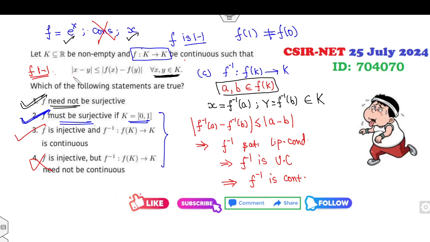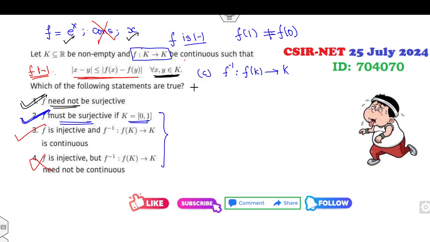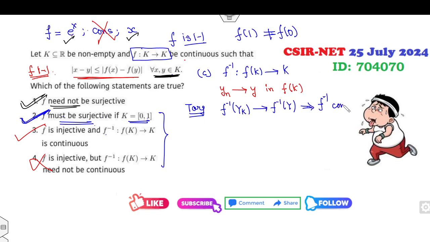Make sure, students, you have the given condition. All these options have to be proved in a similar manner. But one more method comes to my mind. What is the definition of continuity? If I choose a sequence yn converging to y in f(K), how can you prove continuity? If I prove that f inverse of yn converges to f inverse of y, that implies f inverse is continuous.